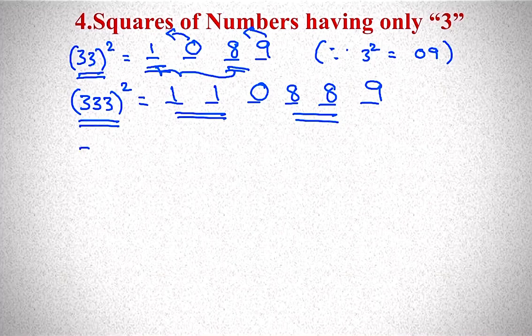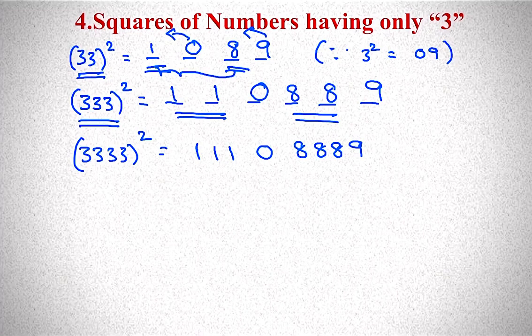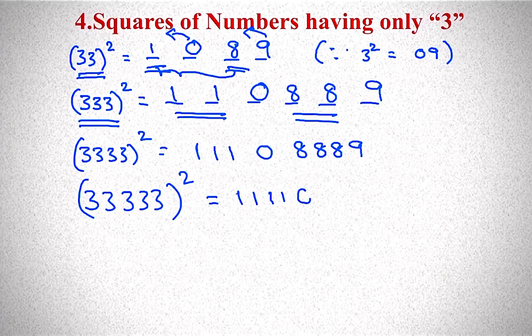If it is 4 digits, 3333 whole square. Then as it is 4 digits, 3 times 1, 0, 3 times 8, 9. If it is 5 digits, 33,333. As it is 5 digits, you have to keep 4 ones. 4 times 1, 0. 4 times 8, 9.